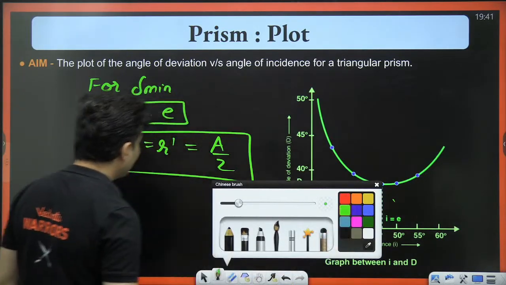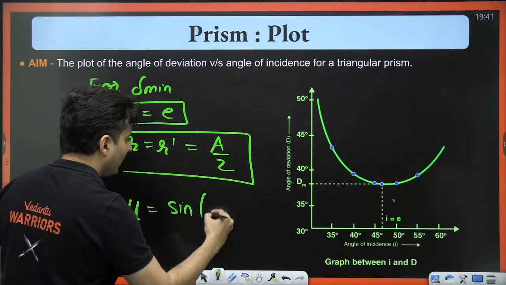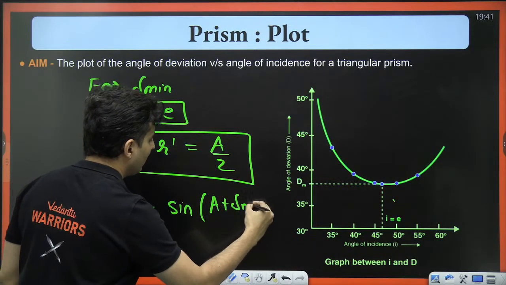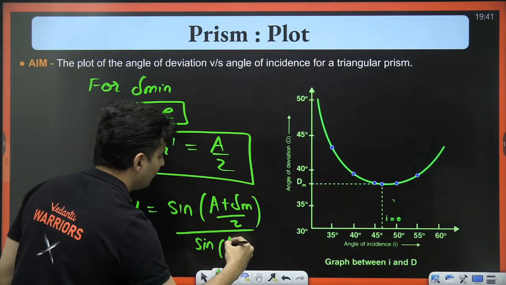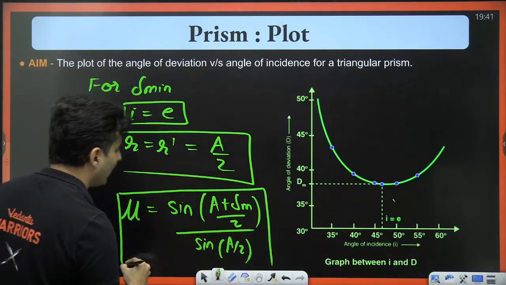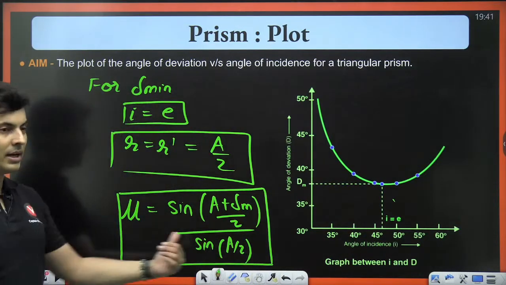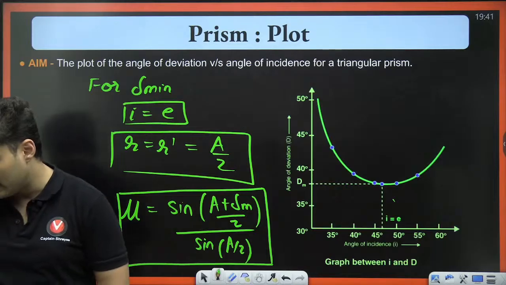Also at minimum deviation, you get the refractive index to be sine of (angle of prism plus minimum deviation) by 2, whole thing divided by sine of A by 2. That is what you get the refractive index to be.